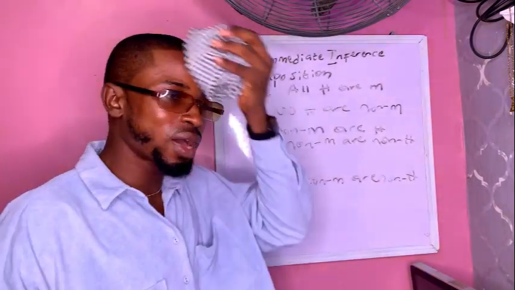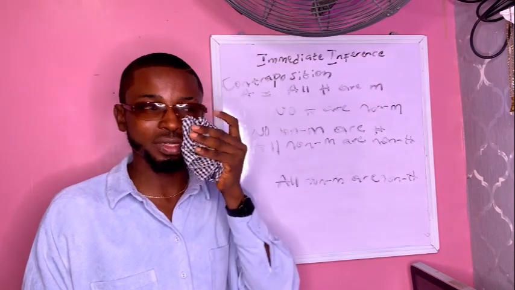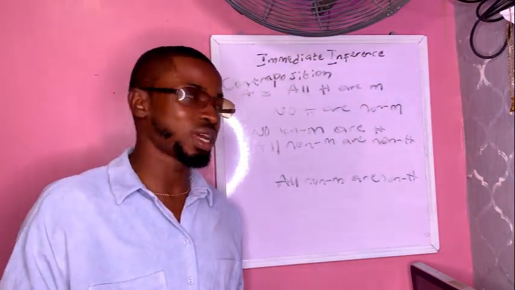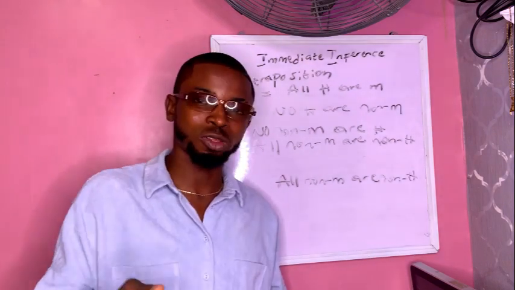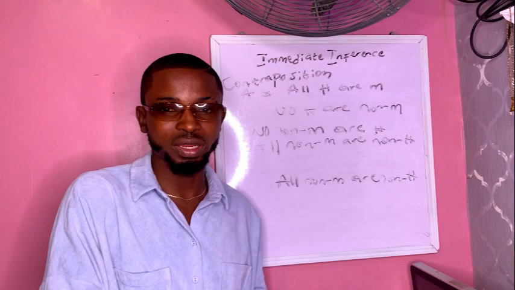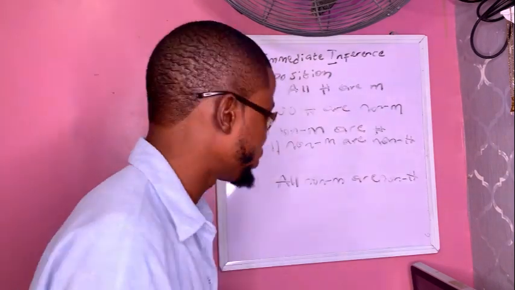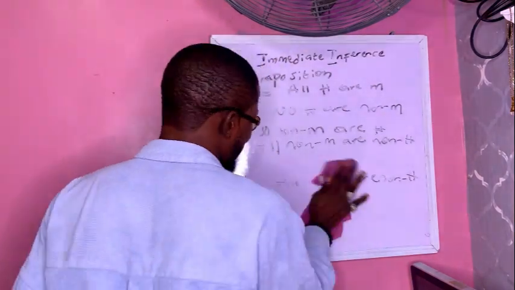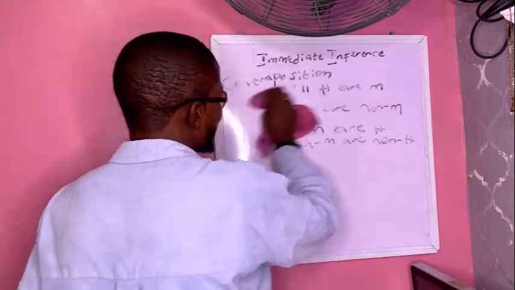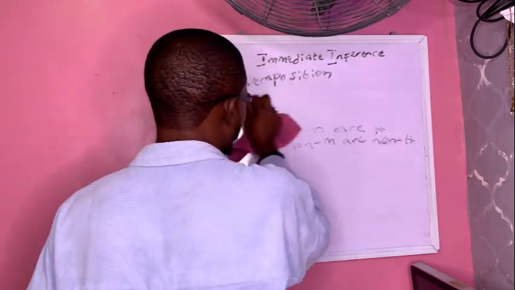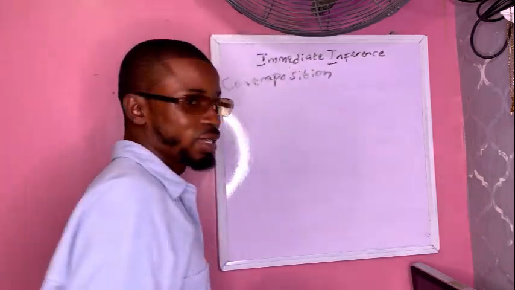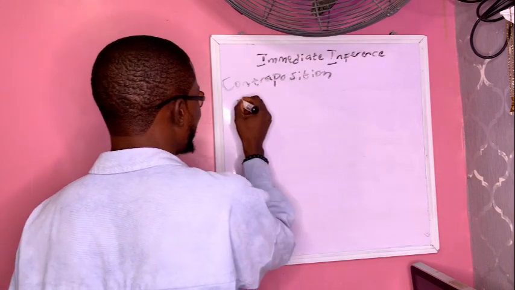So in a situation whereby they ask you not to use OCO, you can do it directly, and in the process of doing it directly, bear it at the back of your mind that you are bringing the complement of the subject to the predicate, and you're also bringing the complement of the predicate to the subject. So that's the way it works. But there are some situations whereby they will ask you to do the OCO. As you can see, contraposition is generally valid for A proposition, but let's now see if there's going to be any problem with E proposition.